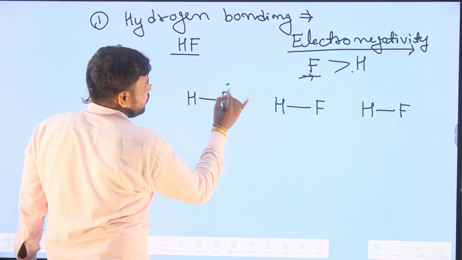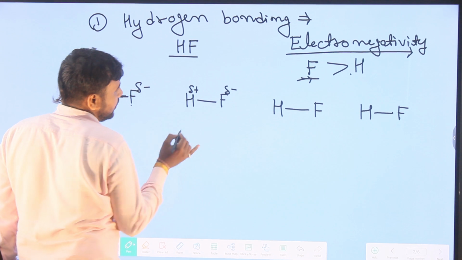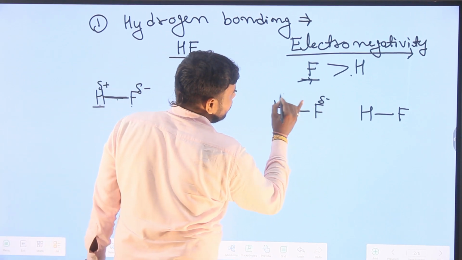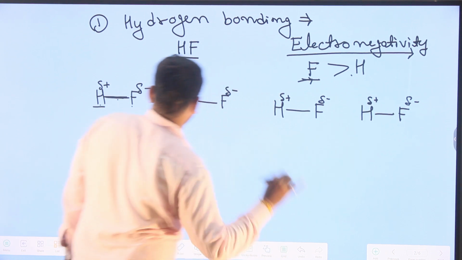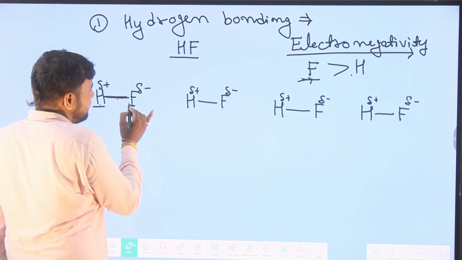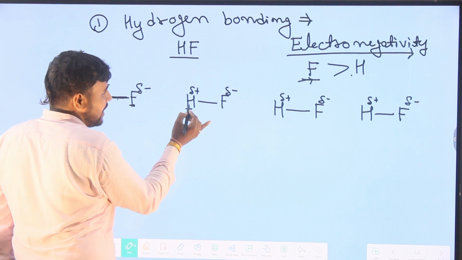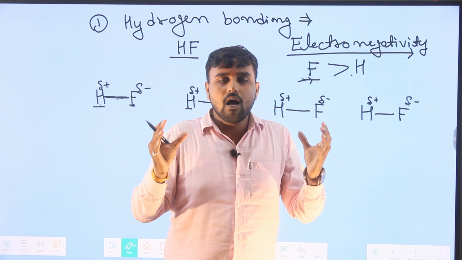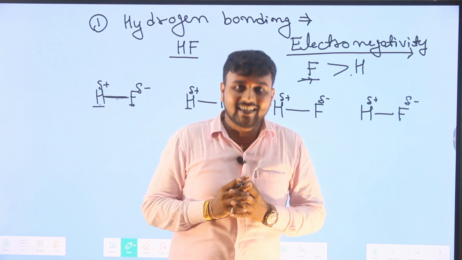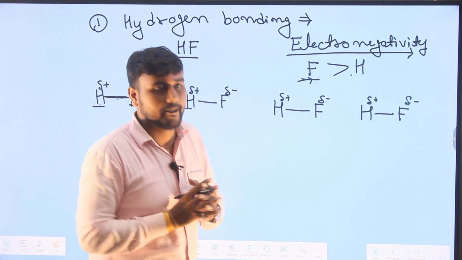Thus, fluorine has partial negative and hydrogen has partial positive. The force of attraction between partial positive and partial negative causes hydrogen bonding.